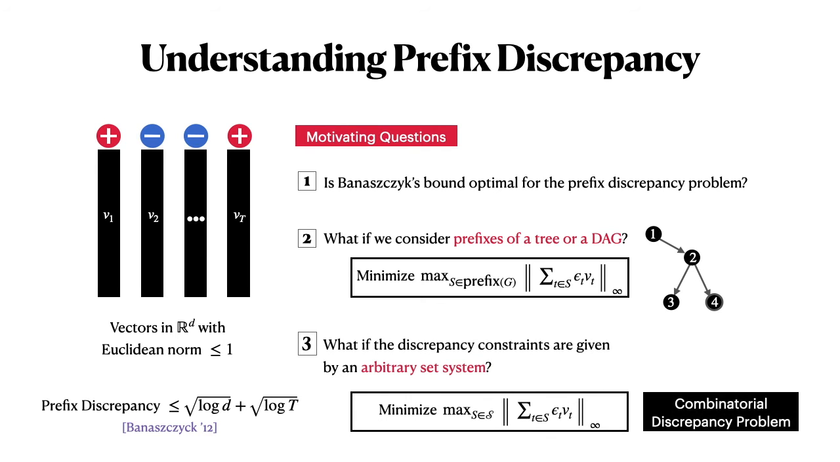And lastly, one needn't stop at prefixes of a tree or a DAG. One can ask, what if the discrepancy constraints are given by an arbitrary set system? We introduced this problem, which we call the combinatorial discrepancy problem, and this generalizes all the other questions, and it is also connected to some previously studied notions in discrepancy theory, and we will see that later in this talk. So these are the motivating questions for this talk.